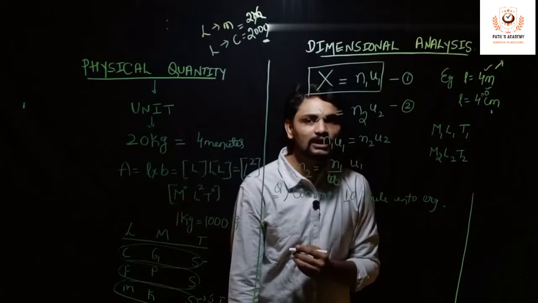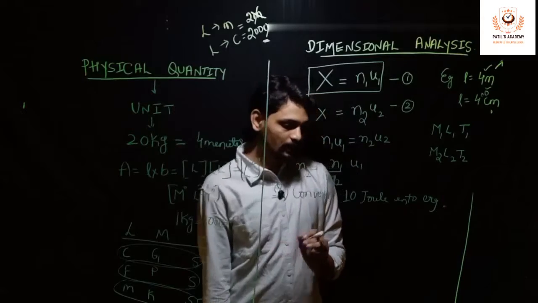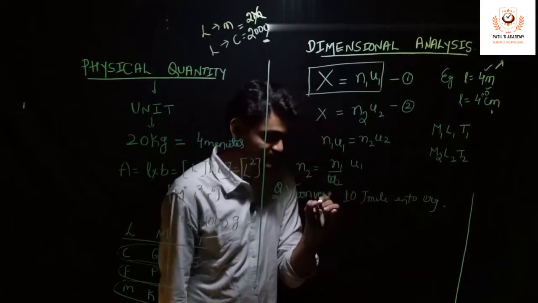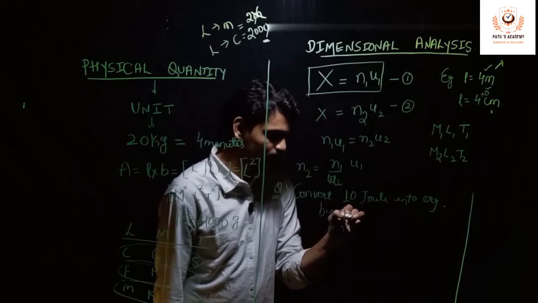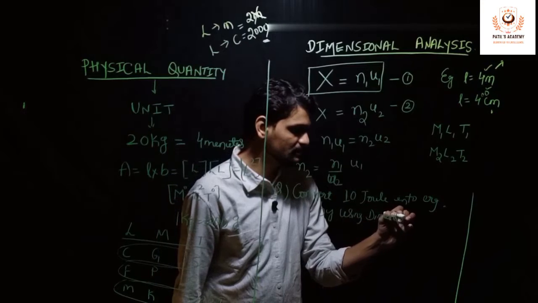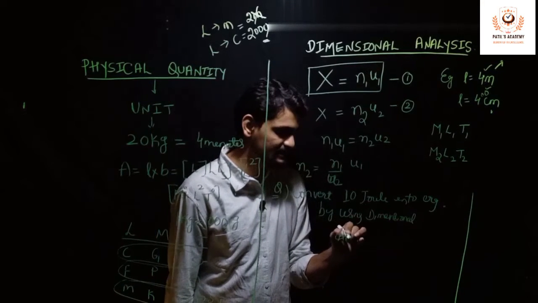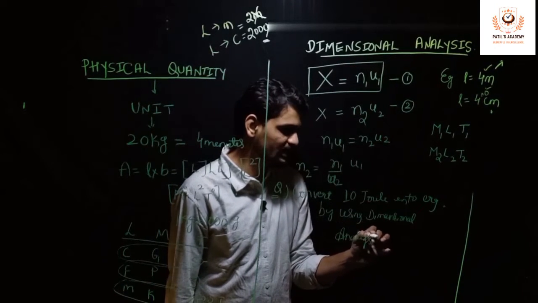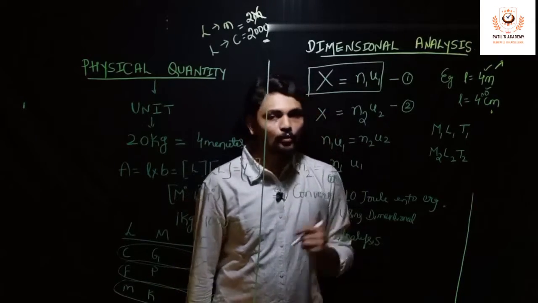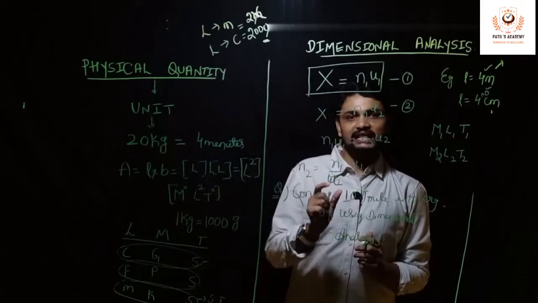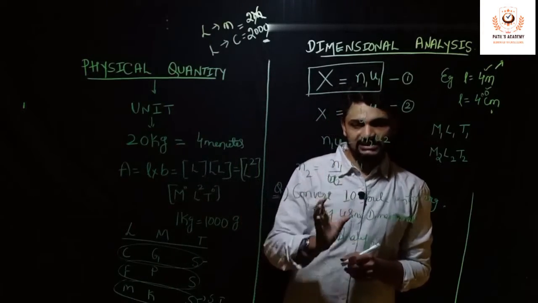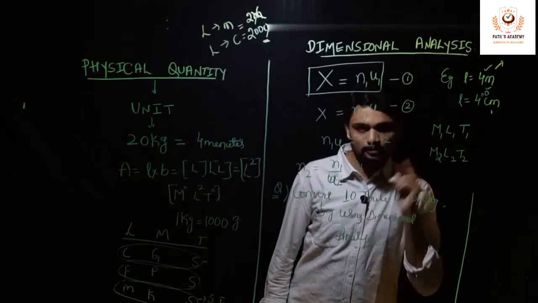You might have learnt this in your lower grades already. So I am converting a parameter from the SI unit to the CGS unit, and the question says by using dimensional analysis. So let us assume I am doing it by using dimensional analysis. Now it is a very important question. So we will see how exactly we will be converting by using all these basics. Let us try to start solving this problem.